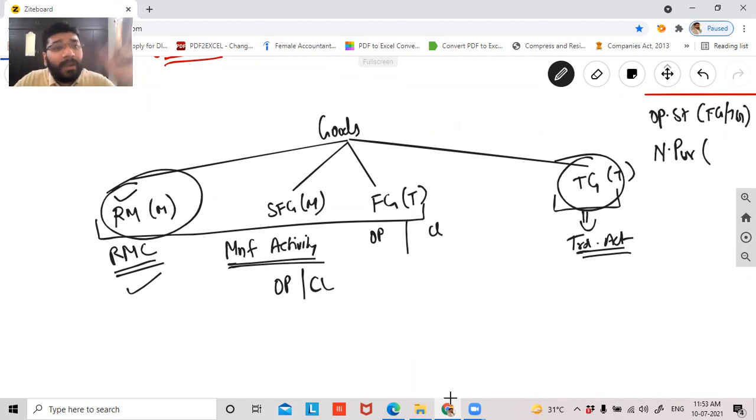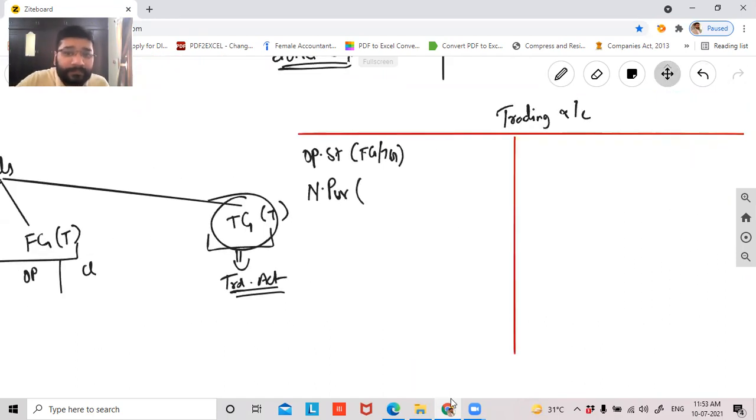activity. So therefore, raw material and traded goods alone I can purchase. Raw material purchase has gone into my manufacturing account. So what is left for my trading account? Traded goods. The goods which I trade, that only will come in my trading account. Am I clear or not clear? Yes, sir. Then you record direct expenses.